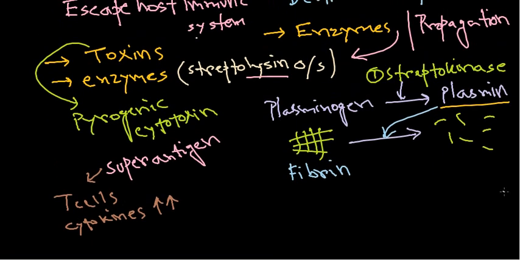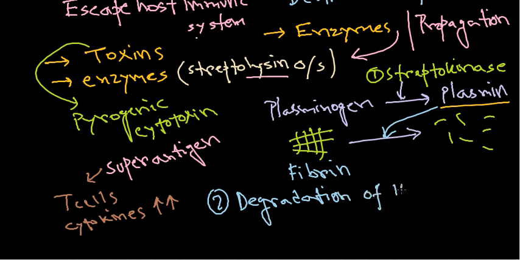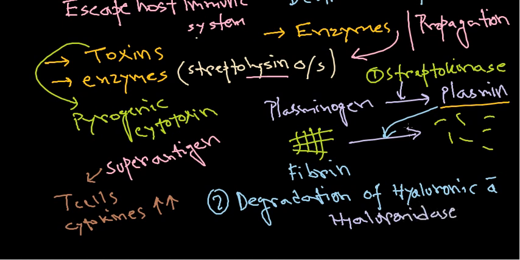Now, another strategy for the propagation is also the degradation of hyaluronic acid. So this is the second way of the propagation. It is the degradation of hyaluronic acid, right? Now this hyaluronic acid degradation is brought about using the enzyme called hyaluronidase. So hyaluronidase is the enzyme which will degrade hyaluronic acid. So let me draw for you.